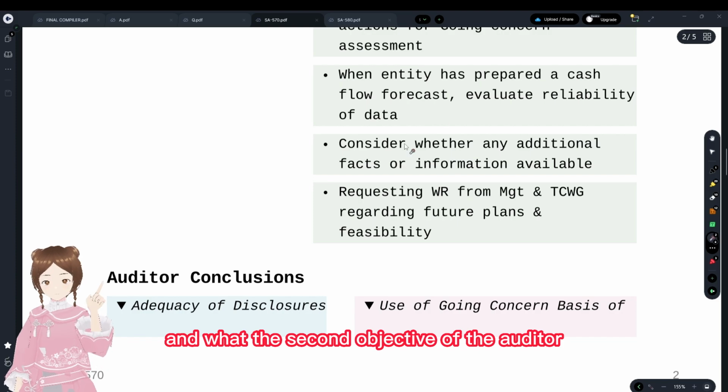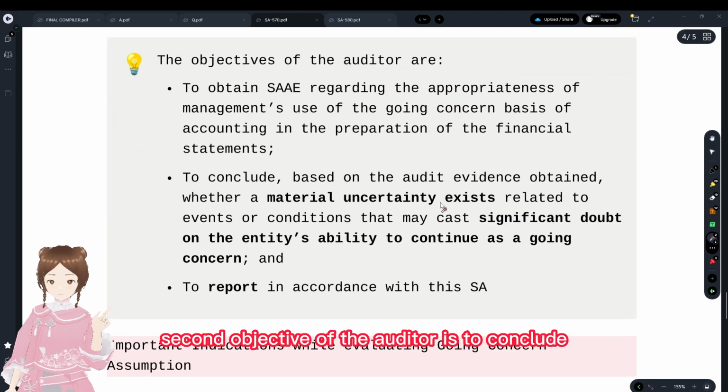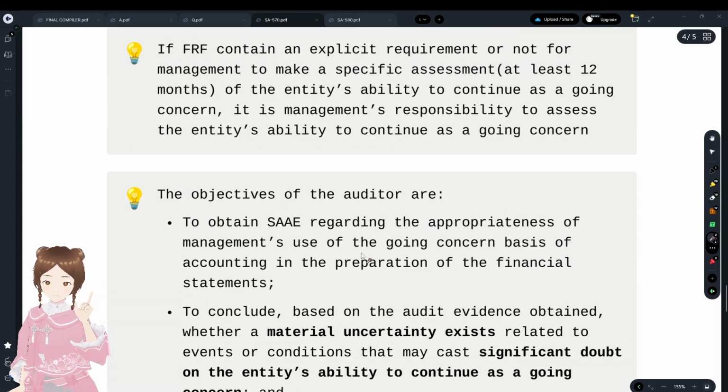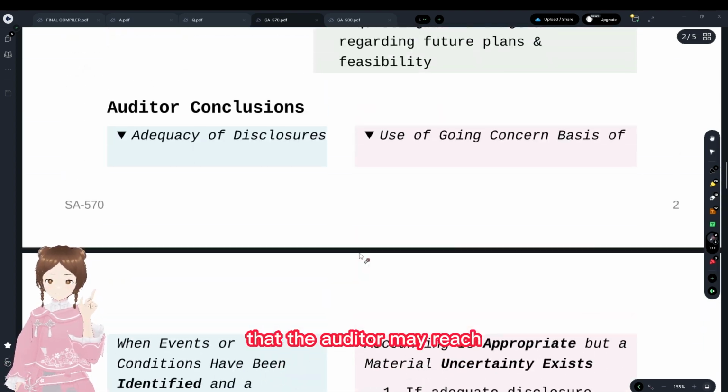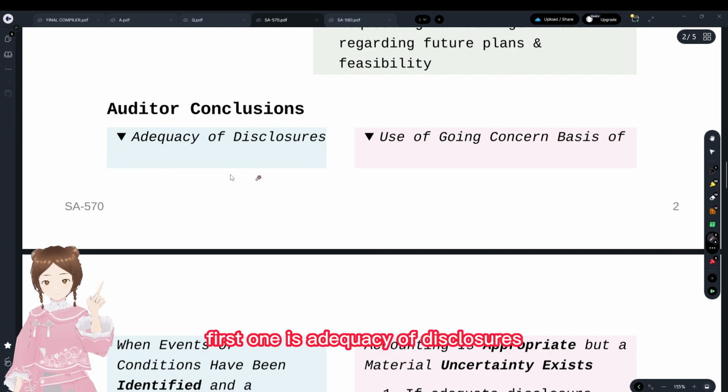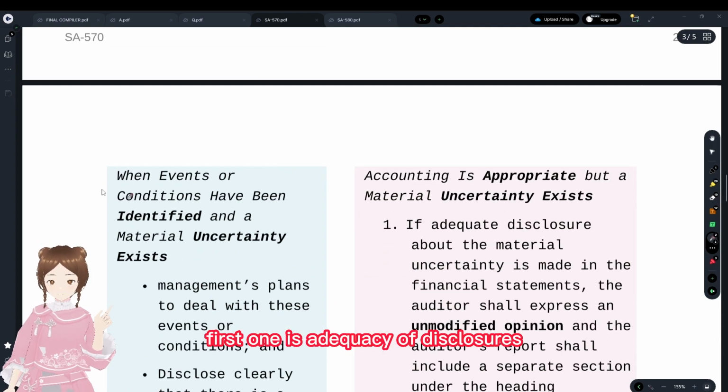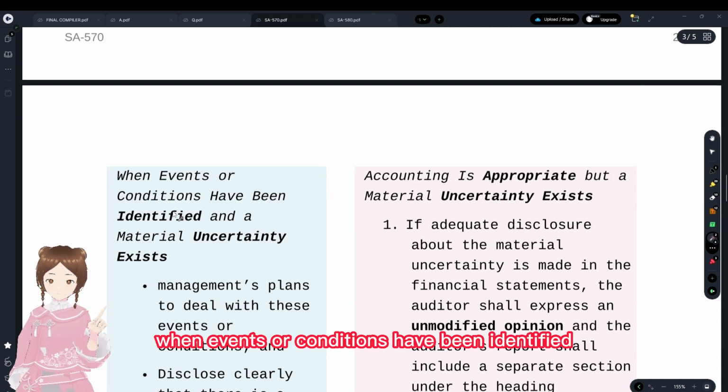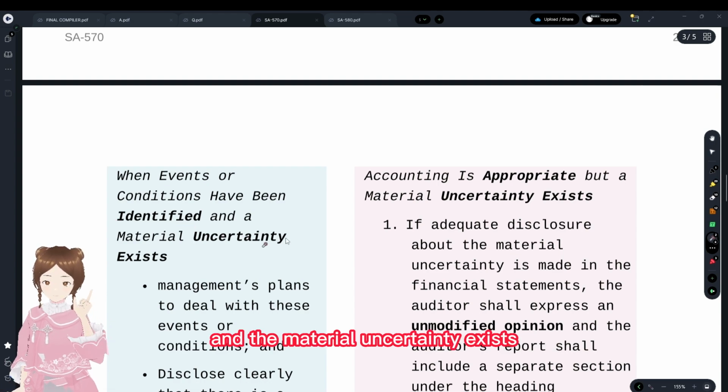And what is the second objective of the auditor? The second objective of the auditor is to conclude. There are four types of conclusions that the auditor may reach. The first one is adequacy of disclosures when events or conditions have been identified and the material uncertainty exists.